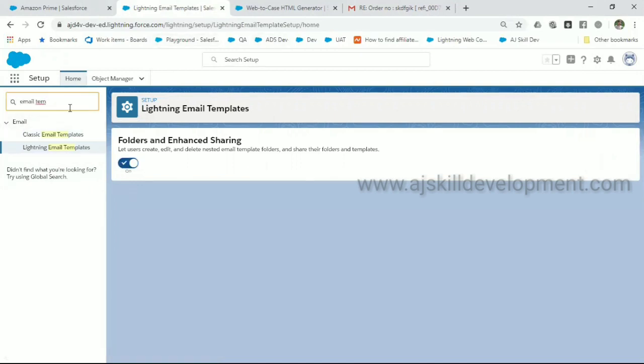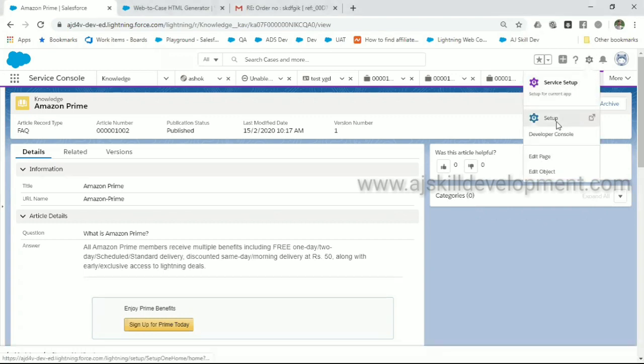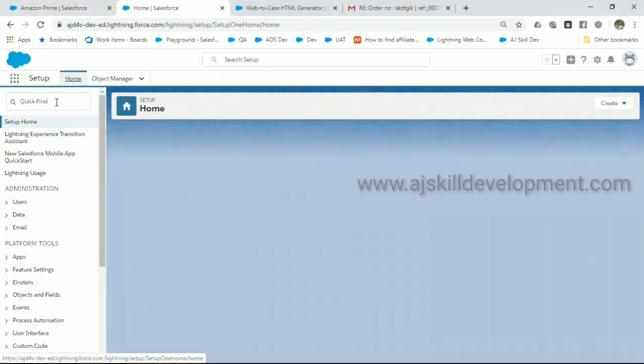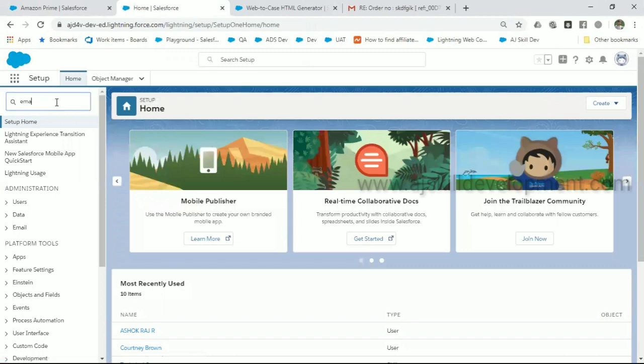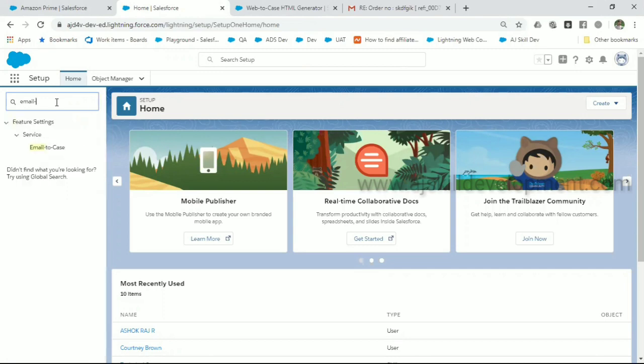Fine. Any other queries, guys? No, Ashok. Okay. Now let's see how we can create an email to case and how we can configure that. This is quite interesting actually. Let's go to the setup. Type email to case. Under service, you have email to case.